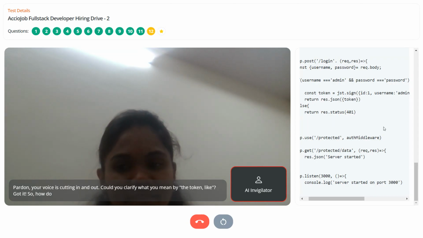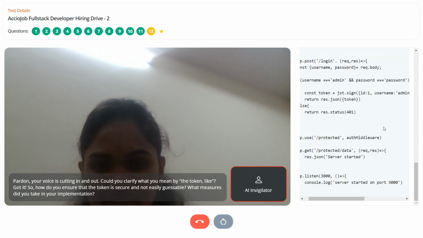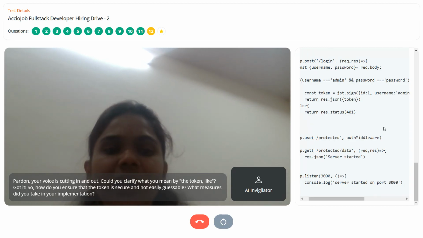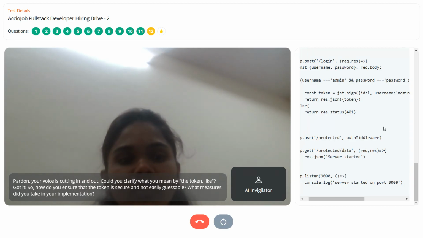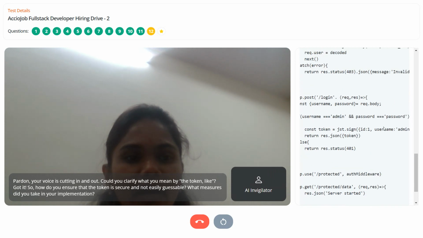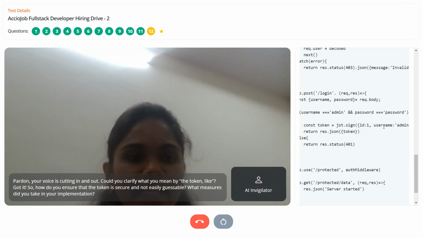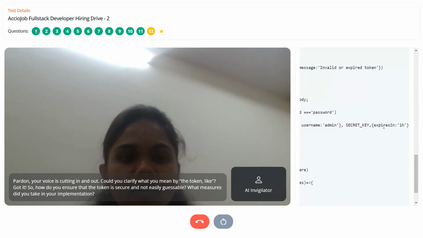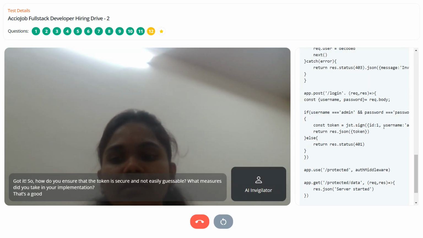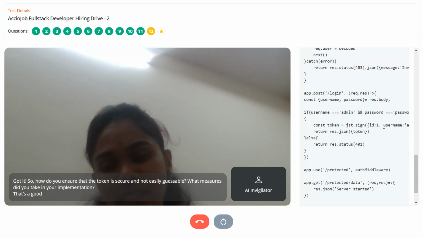Got it. So, how do you ensure that the token is secure and not easily guessable? What measures did you take in your implementation? Here, the token will expire. Once the token is created, it will expire in 1 hour. So every 1 hour it will create new tokens, a new secret.